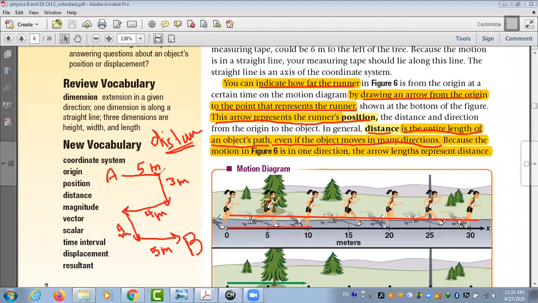The entire length, what is inside the length, the whole length. So from the starting point to the end point through the path. We will follow the whole path to measure distance.